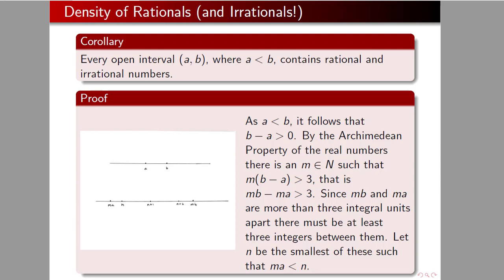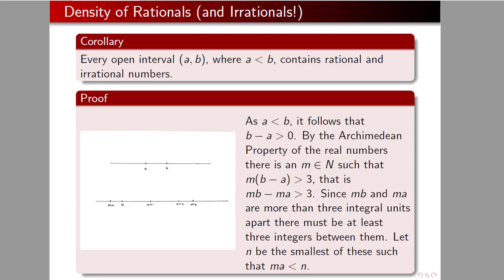Anyway, let's prove this. As a is less than b, it follows that b minus a is greater than 0. We're cool there. Now, by the Archimedean property of the real numbers, there is an m such that m times (b minus a) is greater than 3. That is, m times b minus m times a is greater than 3.